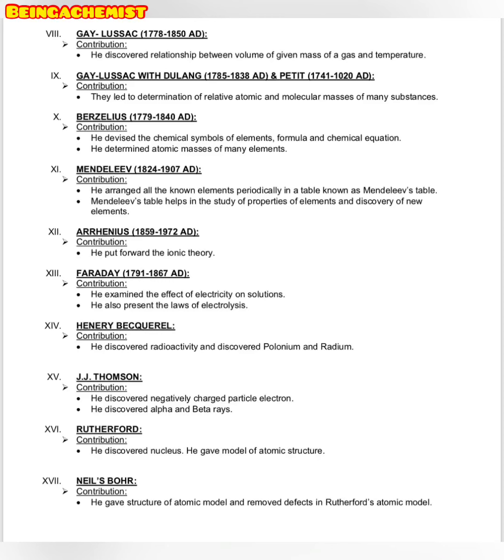Next scientist of the modern period is Mendeleev. 1824 till 1907 AD was the period in which he did his work, and the contribution includes that he arranged all the known elements periodically in a table known as Mendeleev's table. As I have already told you, Mendeleev's table helps in the study of properties of elements and discovery of new elements.